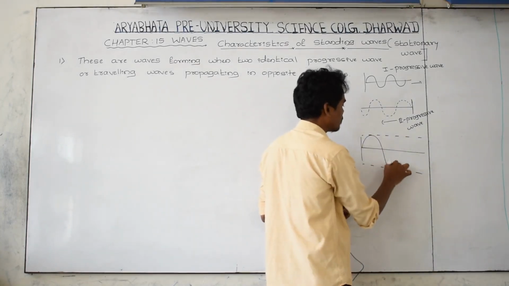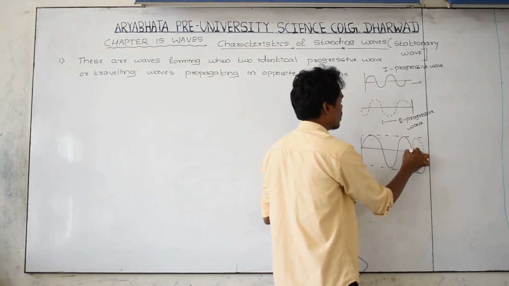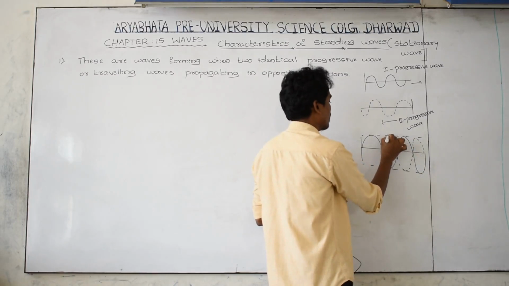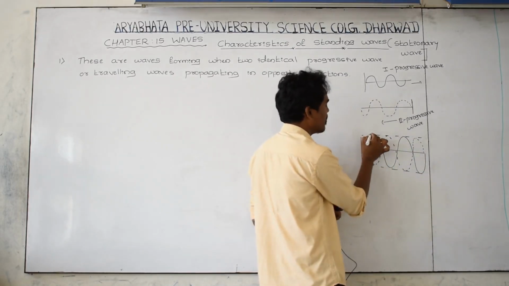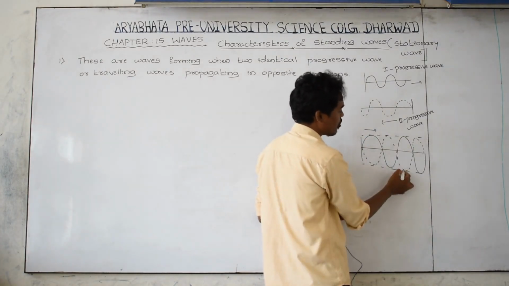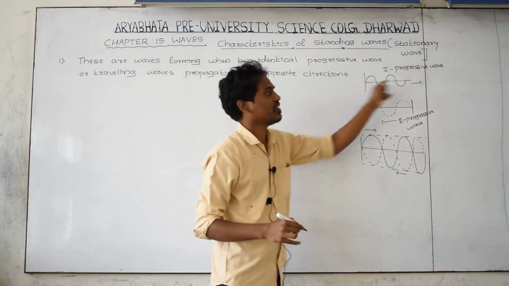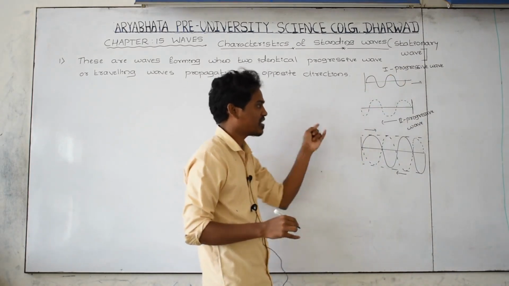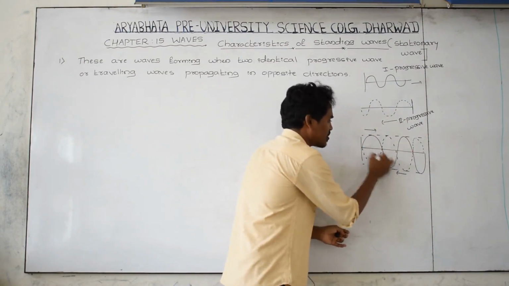This is the first wave. For example, the dotted wave is the second wave. The thick line indicates the one moving in the positive direction, the dotted line the negative. The first travelling wave goes in that direction and the second in this direction; when they merge, the resulting pattern is called a stationary wave.